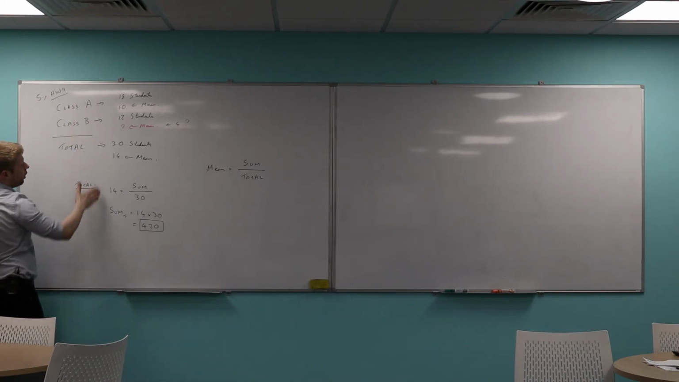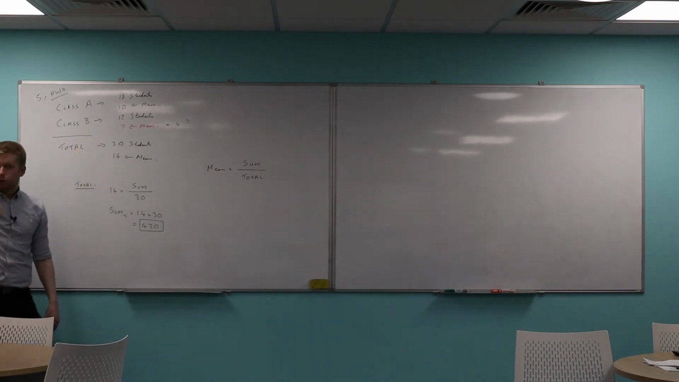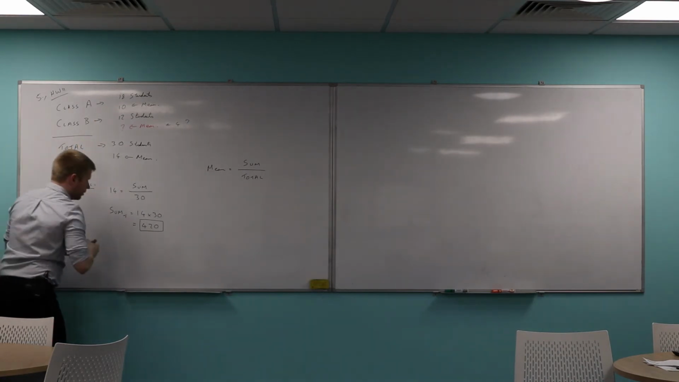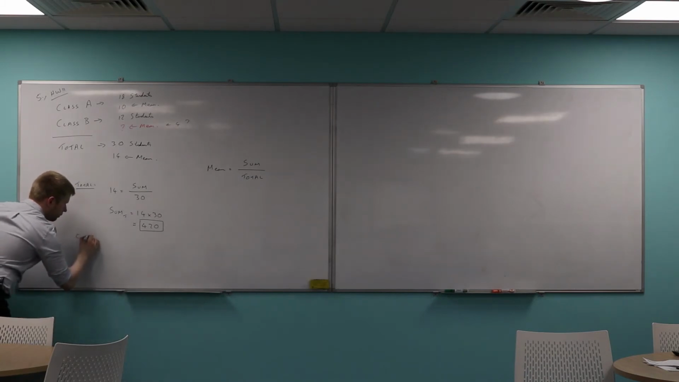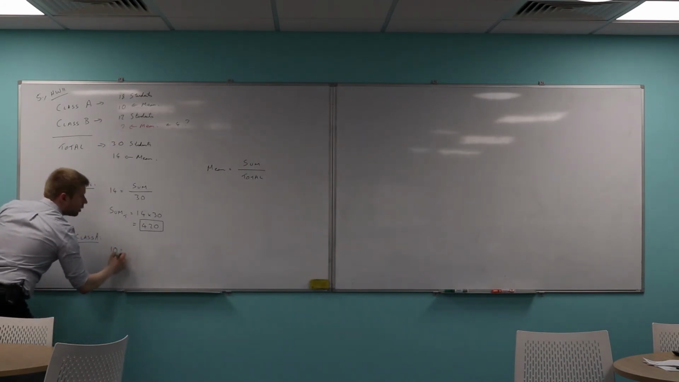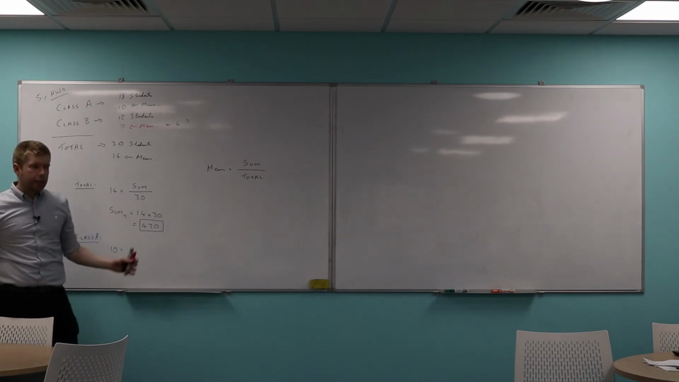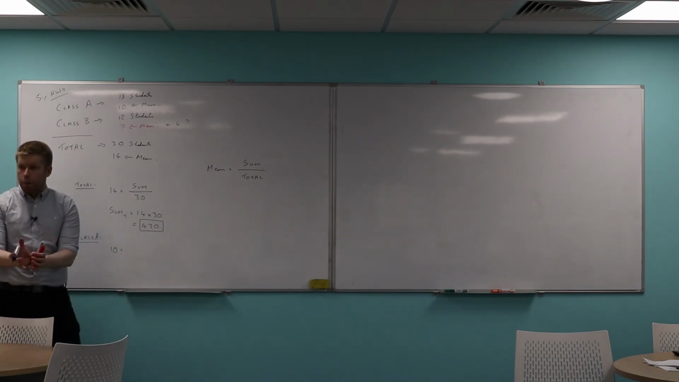Now have a look at what I've got here. Would you be happy I could do the same thing for class A as well? So for this class. Yeah, so for class A, we do it in a different colour. Okay, I've got that the mean is equal to 10. And I've also got the total number of students, but I haven't got what all of those marks added together are. You happy with that?